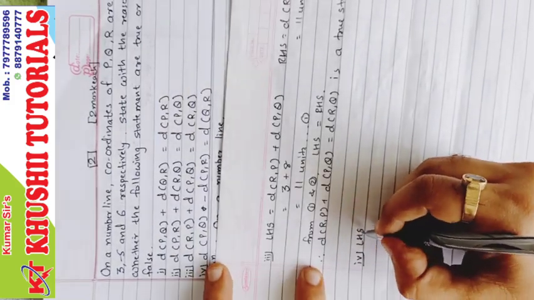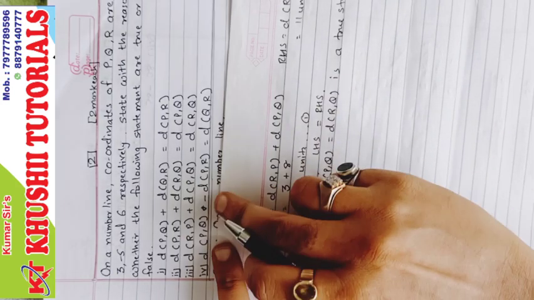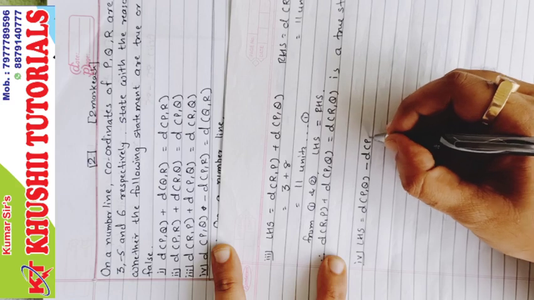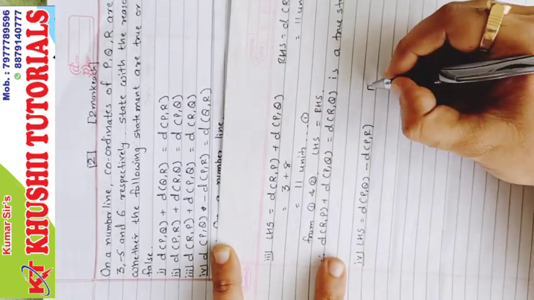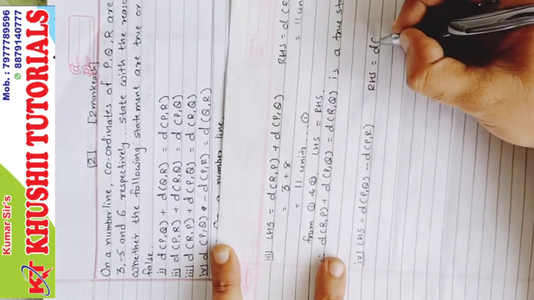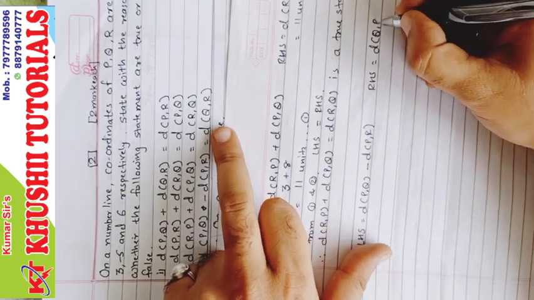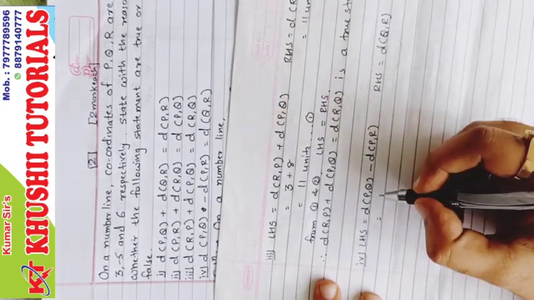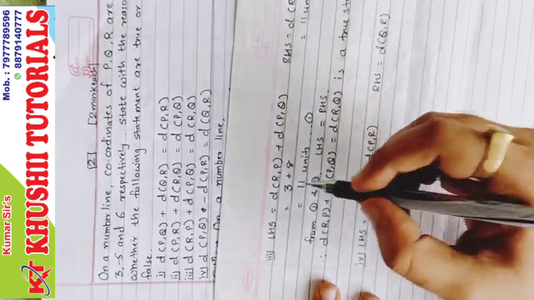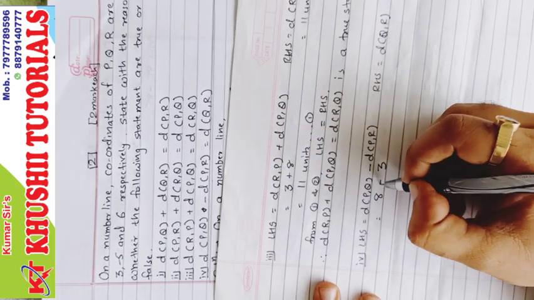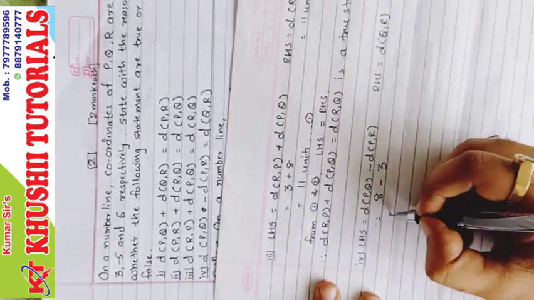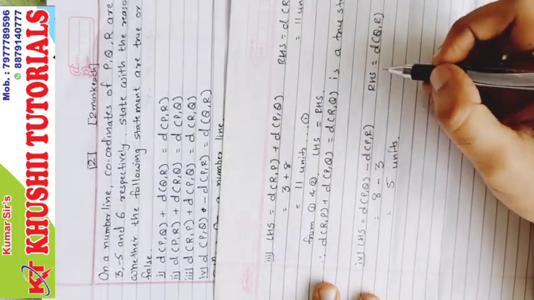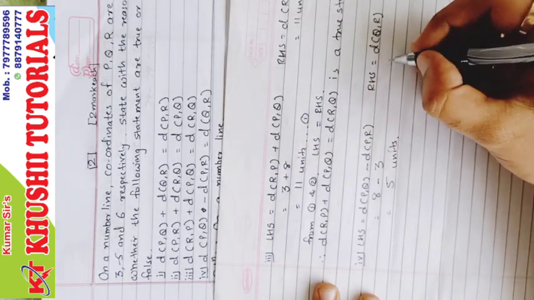What do we have to start with? LHS. And what is LHS? This time we have subtraction. So distance of PQ minus distance of PR, that is LHS. And what is RHS? RHS is distance of QR. Now distance of PQ is 8, minus distance of PR, which is 3. So 8 minus 3 will be 5 units. And RHS, distance of QR, is 11 units.